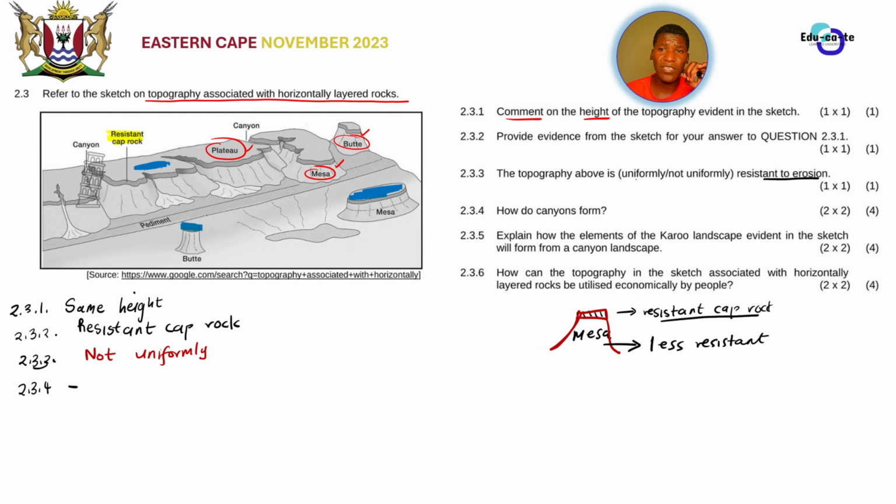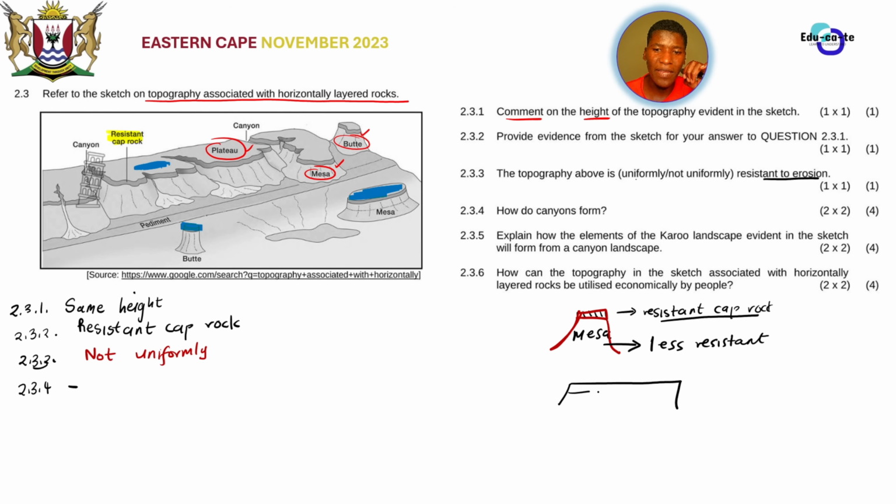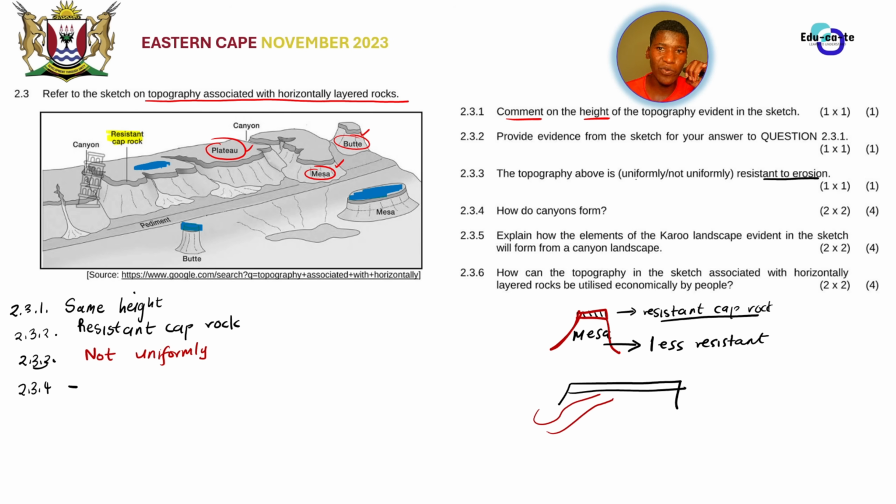So there are a lot of things that you can say. I've already introduced this in my video introducing geomorphology. There are many points that you can mention here. Remember, a canyon forms from a plateau. So at first we have got a plateau, a very big plateau. Remember, a plateau is just a very big landform. And then this is your plateau here. So for a canyon to form, we need to have what? We need to have a river that cuts through the plateau, and then it will form a canyon.